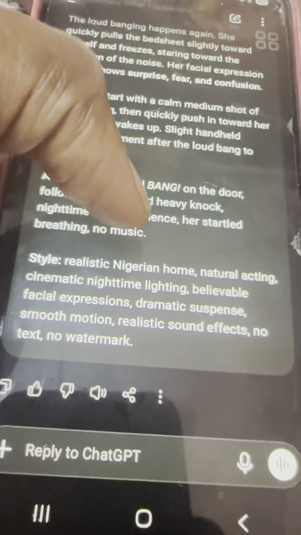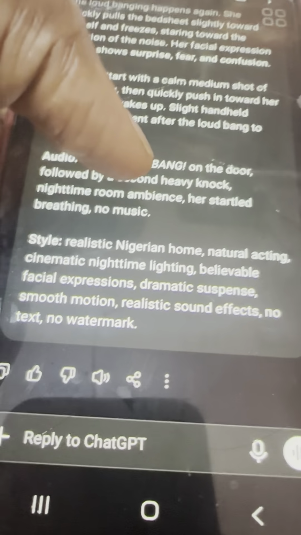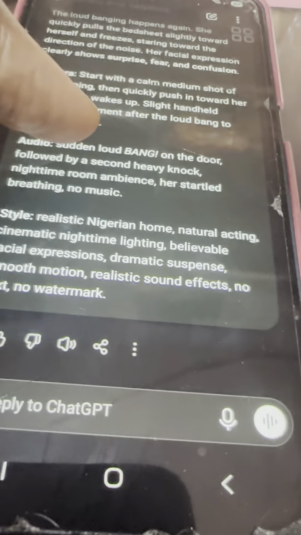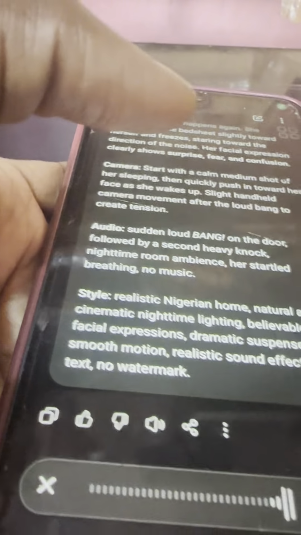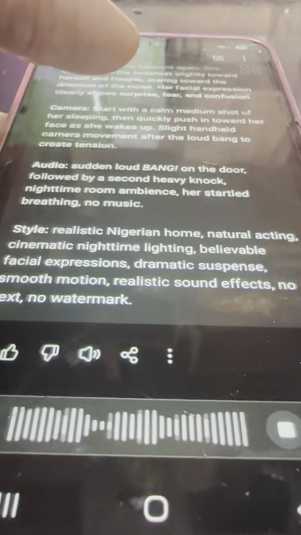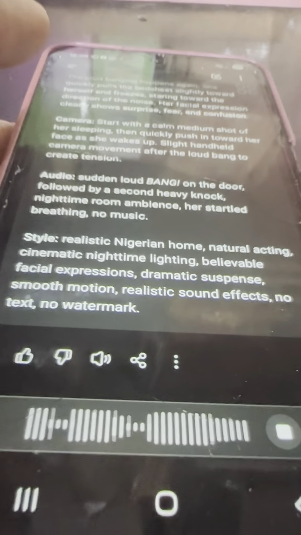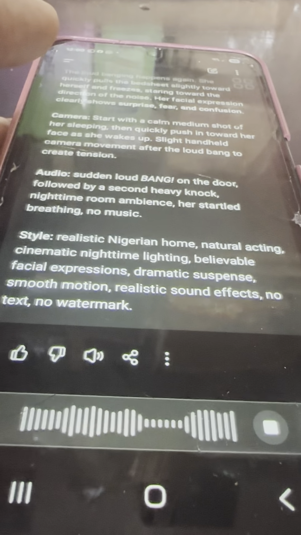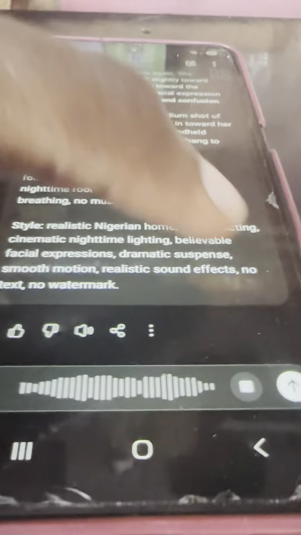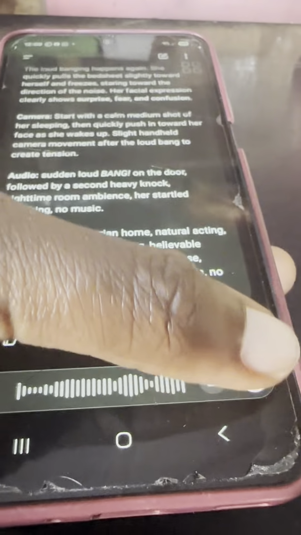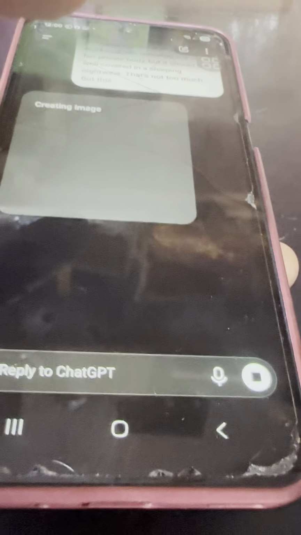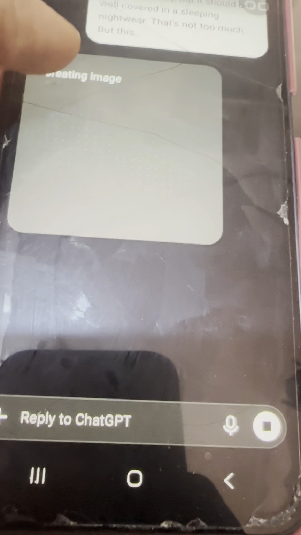So probably I want to generate an image that will match this. Let me tell ChatGPT to give me an image that will match this story. Generate an image of a lady in a room. I want her to be in nightwear, not revealing any private body parts, but well covered in sleeping nightwear, not too much. But this thing sweeps me because it feels good to give prompts, and see an app that just obeys you at once. Okay, let's wait for some seconds for the image to generate.